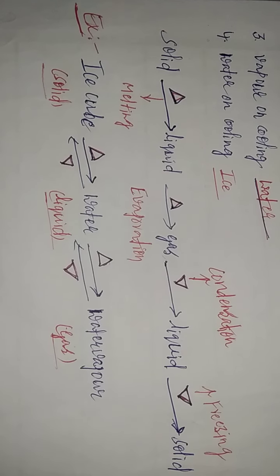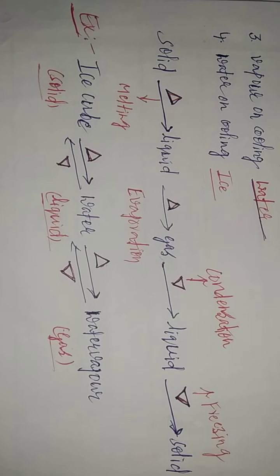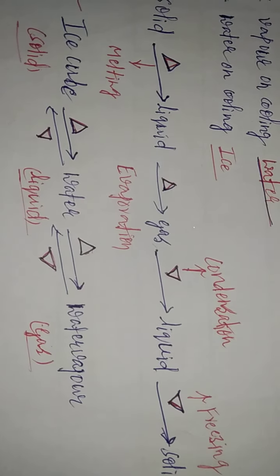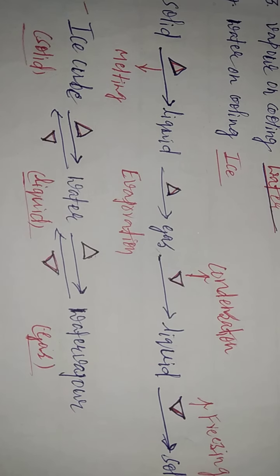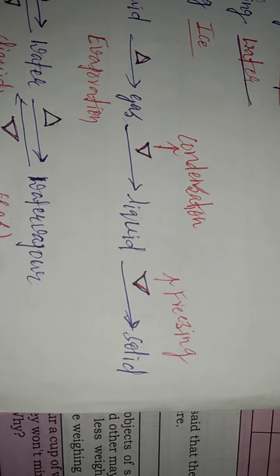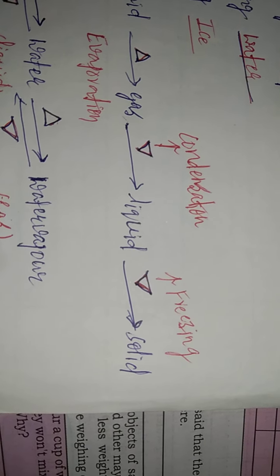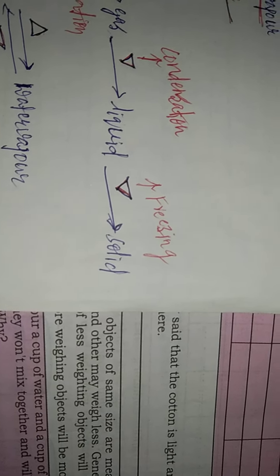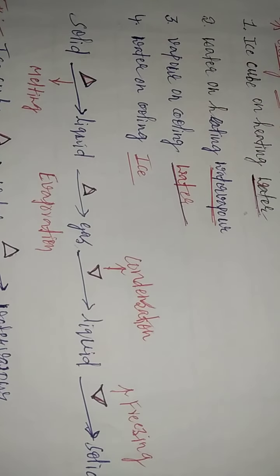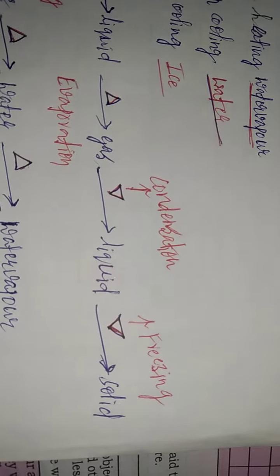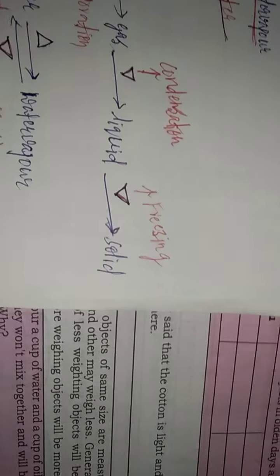This process we call melting. A liquid changes into gas upon heating, and that process we call evaporation. Next, a gas changes into liquid upon cooling, and this process we call condensation. Next, a liquid changes into solid upon cooling, and this process we call freezing. So there are four very important phenomena in the changes in state of matter: first melting, second evaporation, third condensation, fourth freezing.